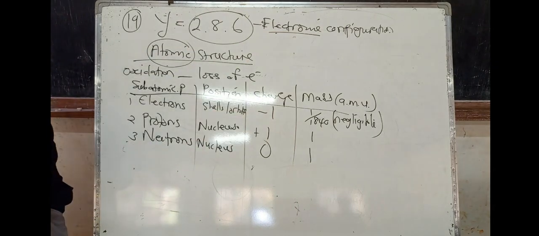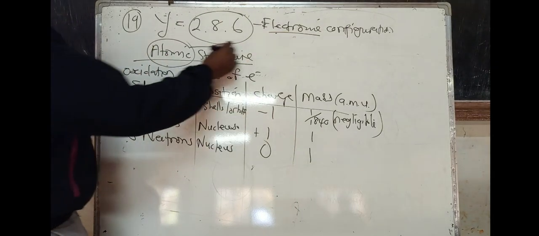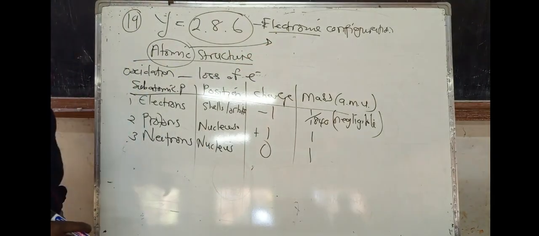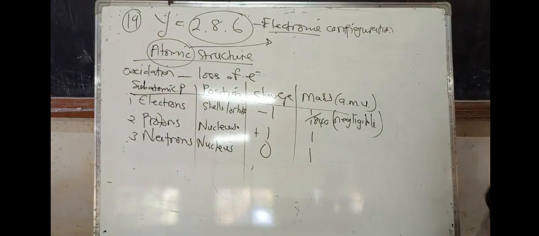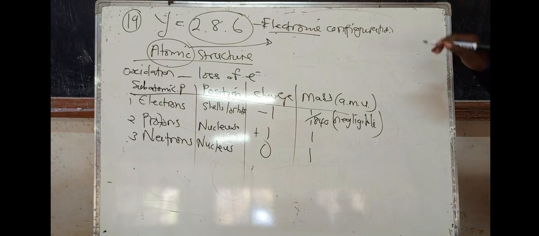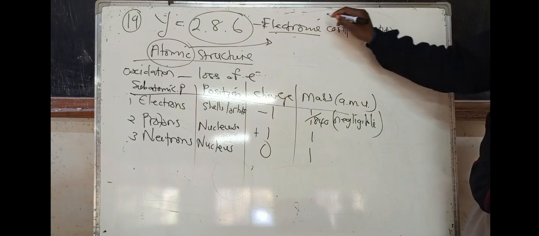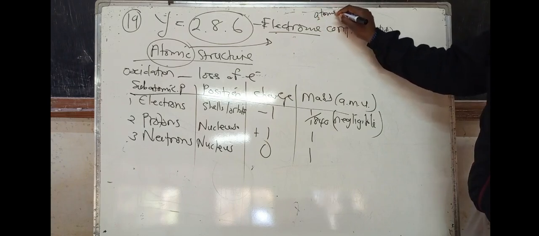So we are drawing atomic structure. Let's use the element calcium, from the periodic table, the first 20 elements. When you are reading your periodic table, I want you to locate the number against atomic number.